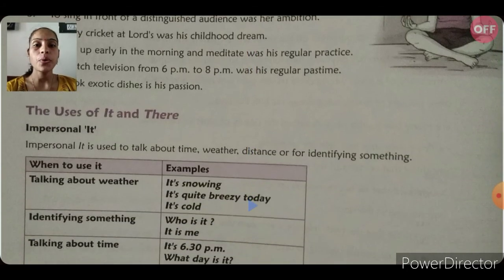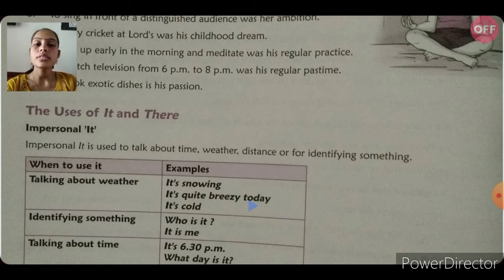Now the next point: the uses of it and there. What are the uses of it and there? Here, impersonal it. Impersonal it is used to talk about time, weather, distance, or for identifying something. Where we can use the empty subject it. Empty subject it is used to talk about time, weather, distance, and identifying something.